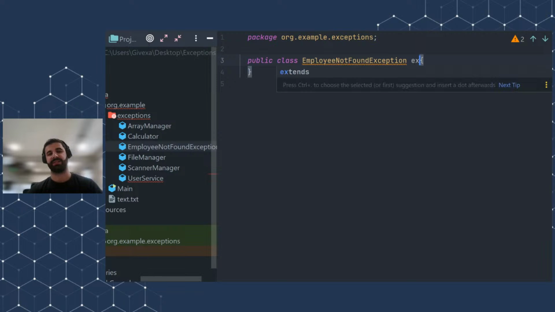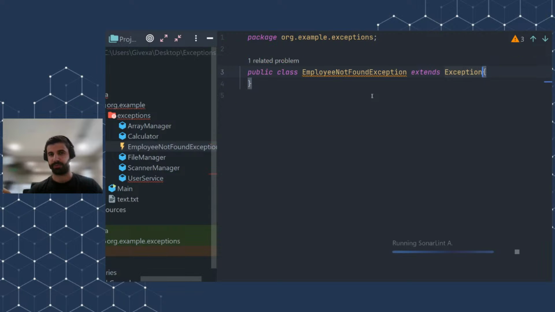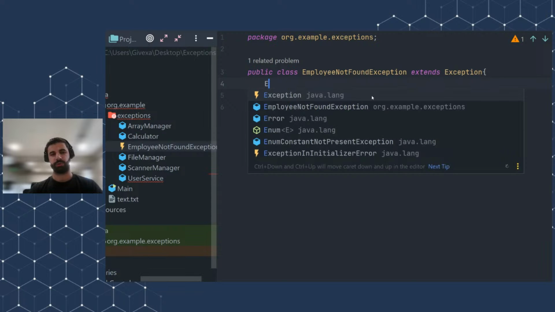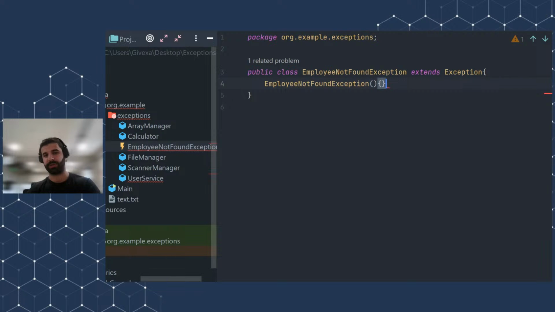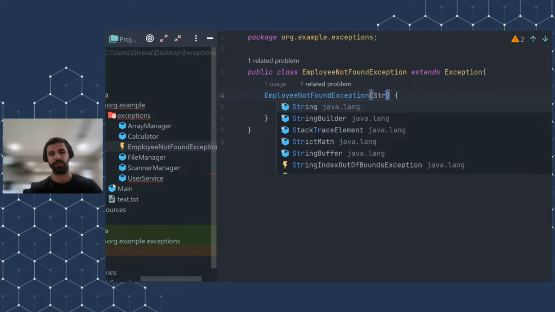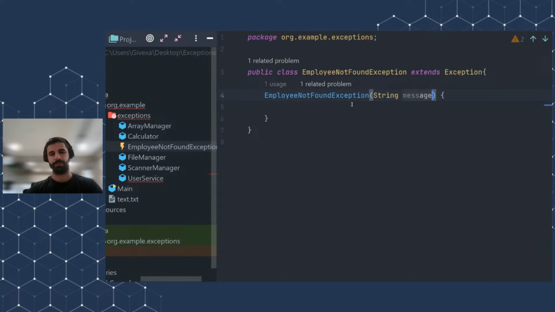Okay, so we extend the exception class, because if it's a checked exception, we extend the exception class. If it's unchecked, we extend the runtime exception. I will also create a constructor here, because I want to demonstrate to you how the detailed message works, because it's very useful. We take the message and call the super method of the exception, and it will print the detailed exception message.